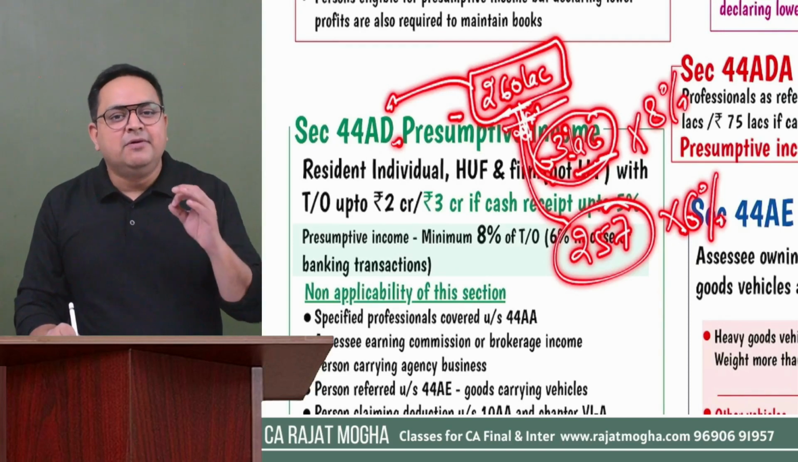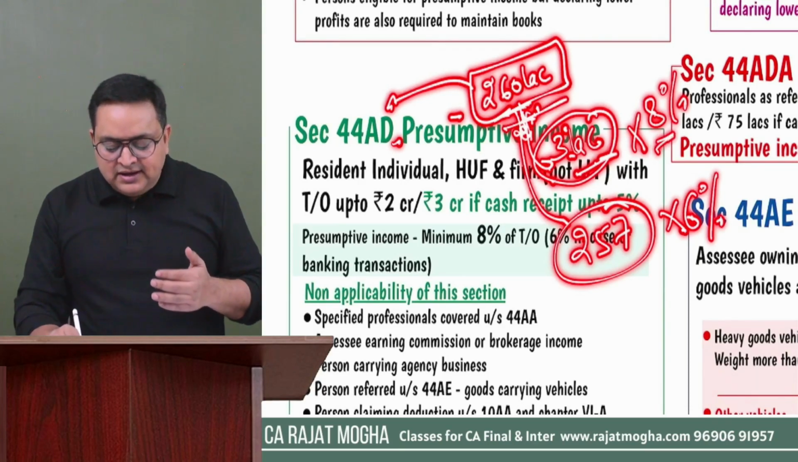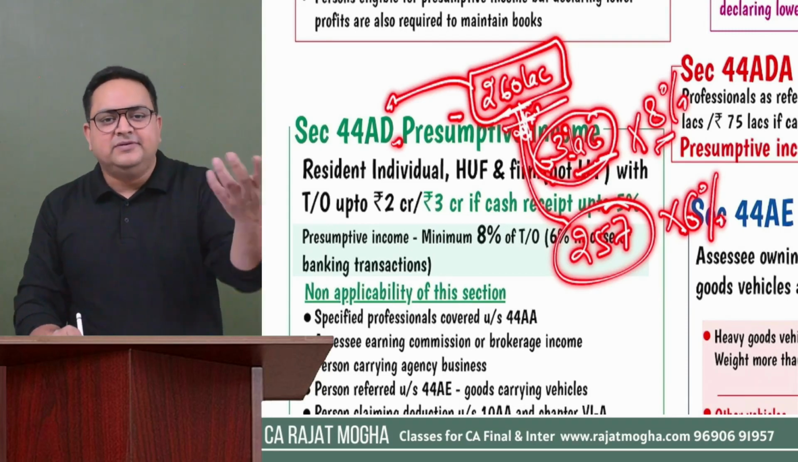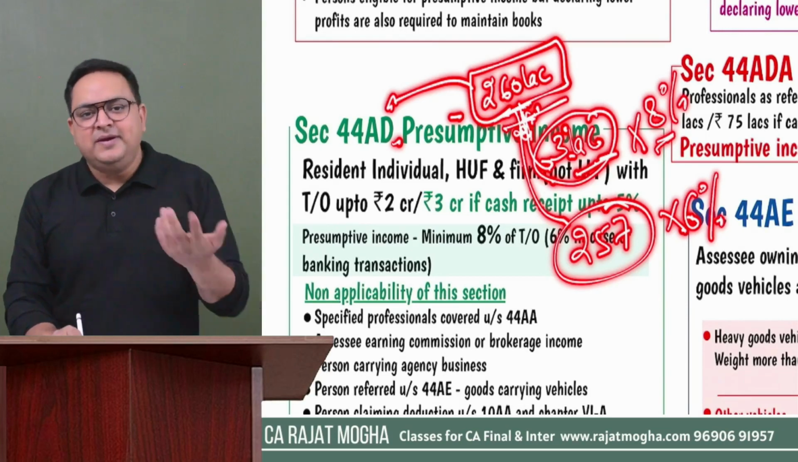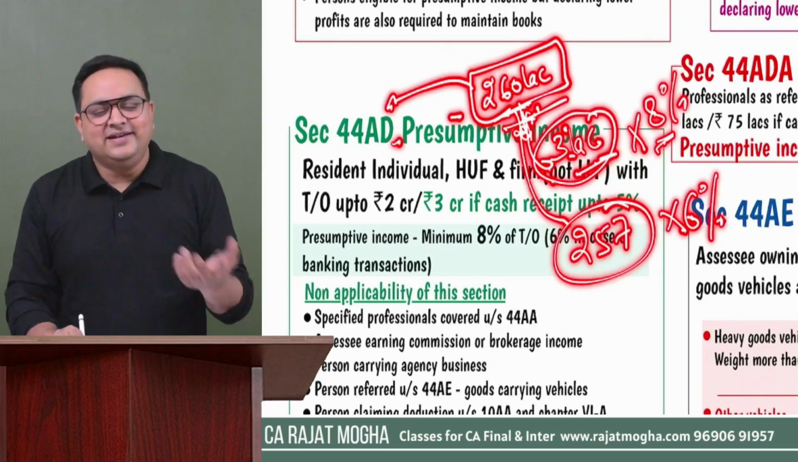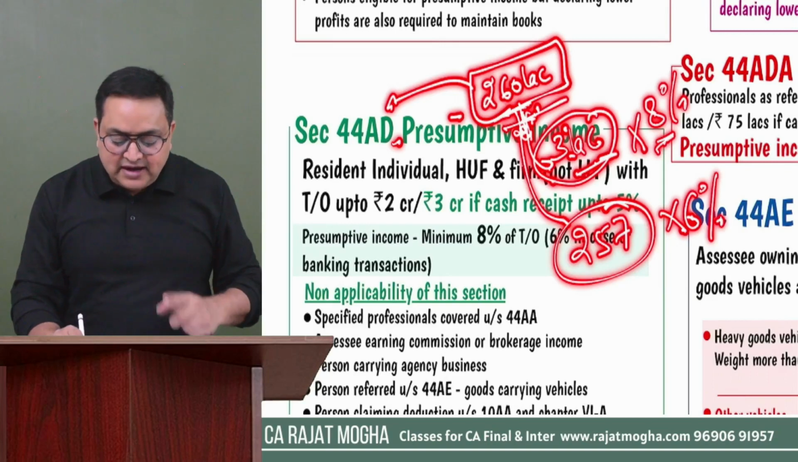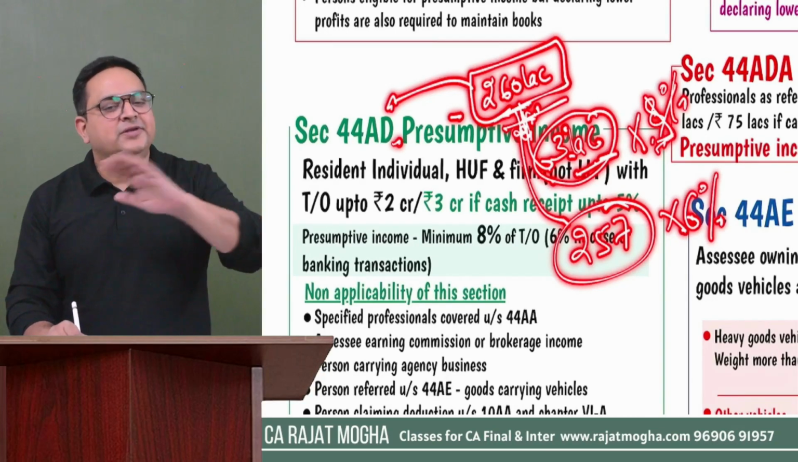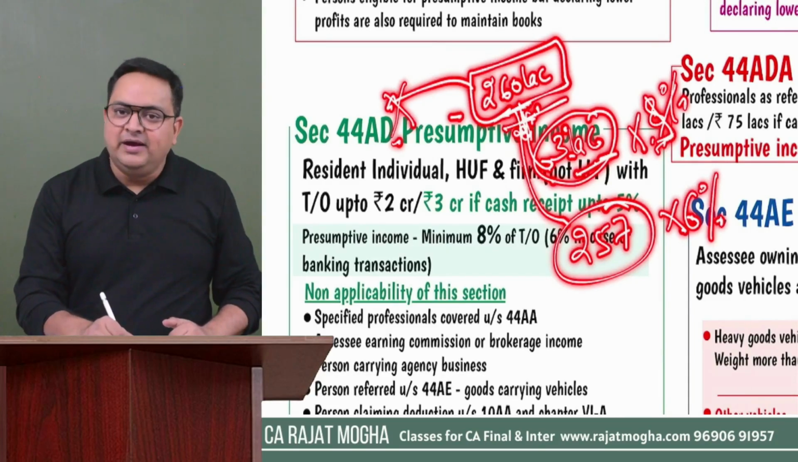So it is the minimum percentage. If the assessee wants, that person can apply 9%, 10%, 11% instead of 8%, because in that case he will be paying extra tax. If that person is ready to pay extra tax, that is okay with us. But if that person says no, I'll be claiming less than 8%, 5%, 4%, then in that case 44AD will not be applicable.